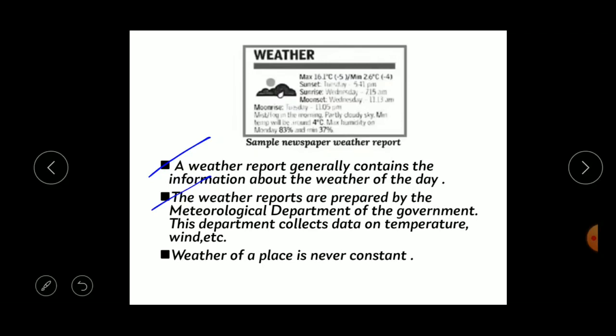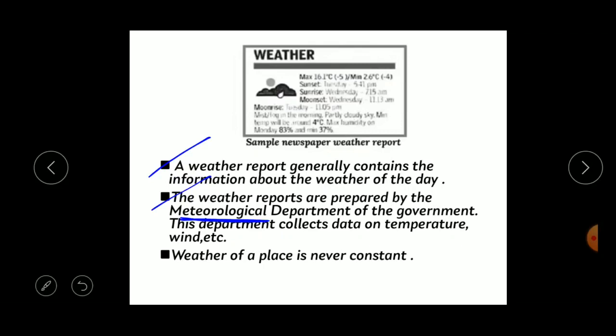Now the question is, who prepares this report? Who prepares this weather report? Our government has a special department that is called the meteorological department. This department consists of meteorologists. A meteorologist means a person who studies the weather, or a person who forecasts, that is, estimates how the weather will be in the future. Okay, so a person who forecasts the weather, or a person who studies the weather, is called a meteorologist.